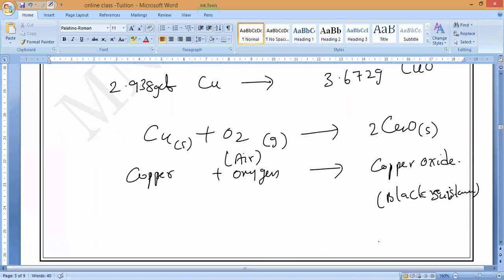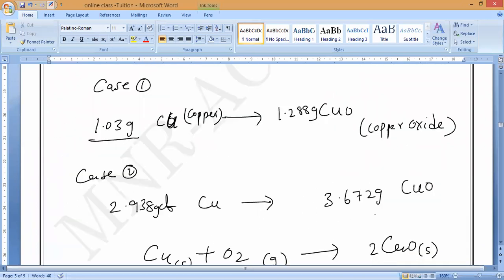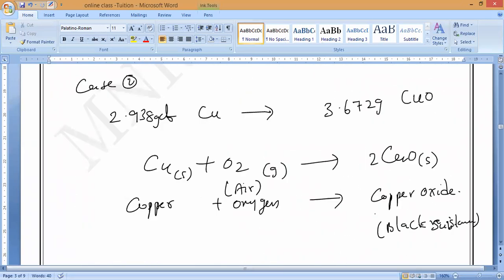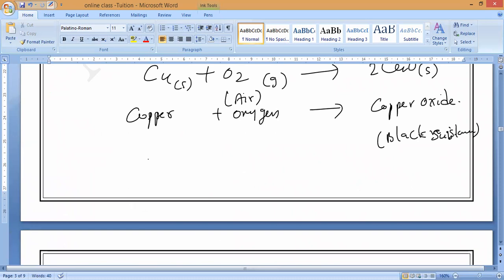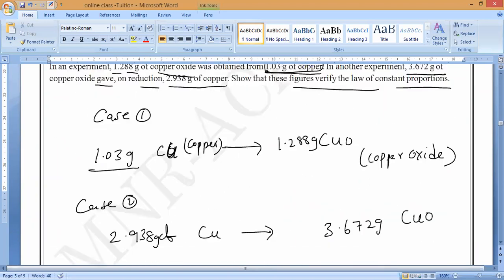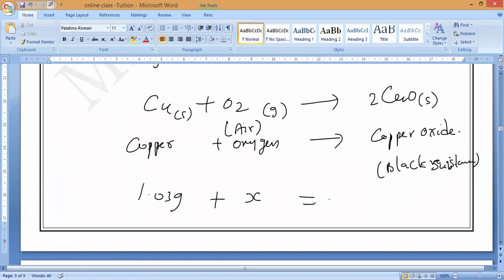So now here you can see guys, we know copper. By seeing the question, copper how much? 1.03 grams of copper. Oxygen we don't know. Let me assume this is X. Now total equals how much? 1.288 grams.